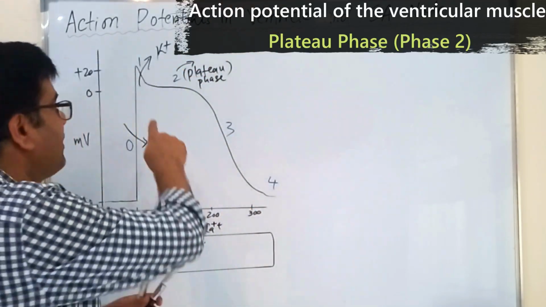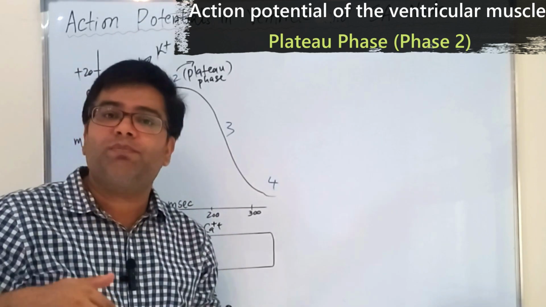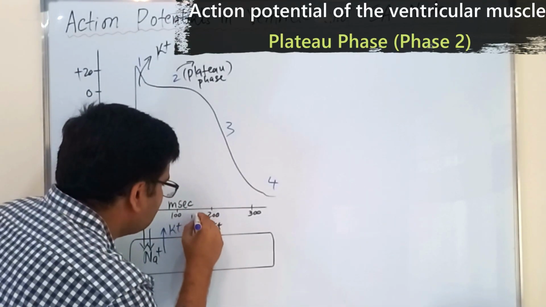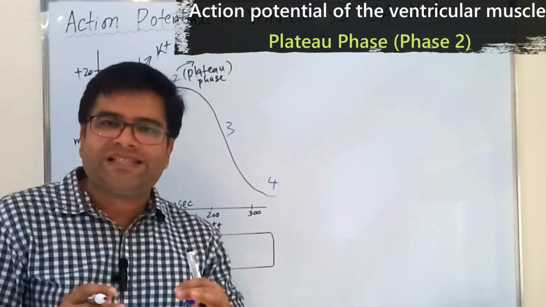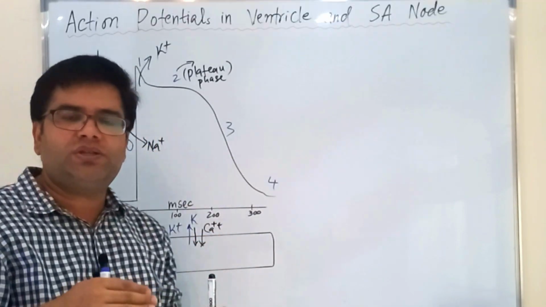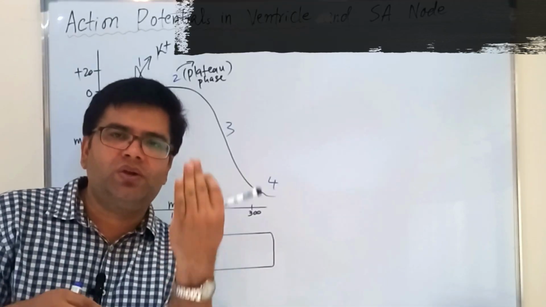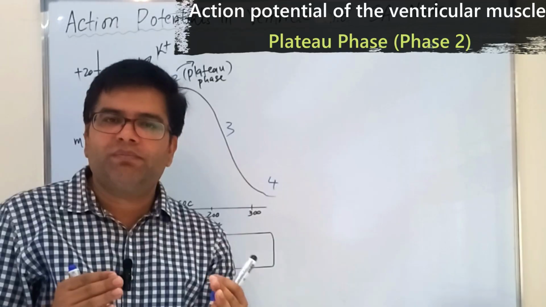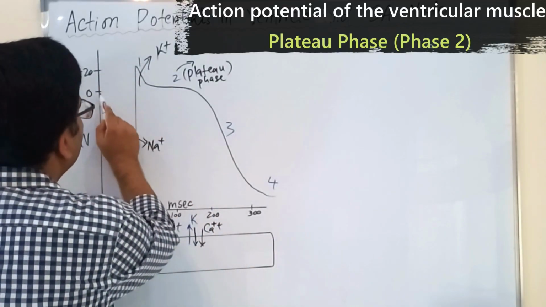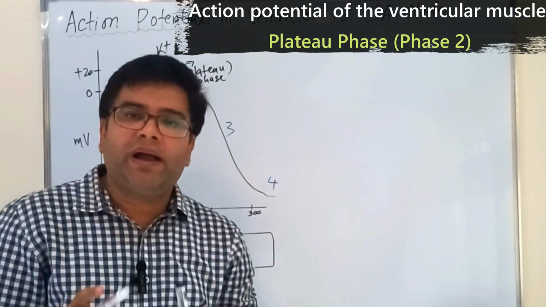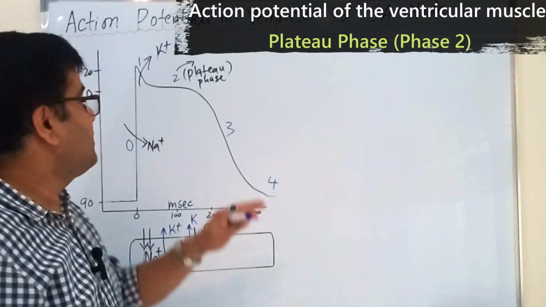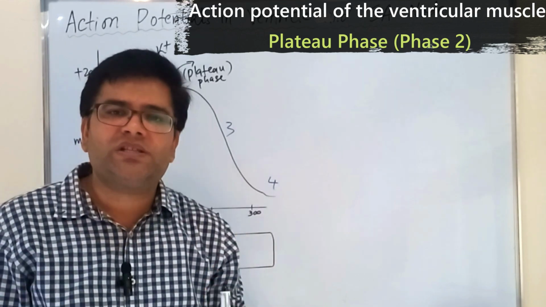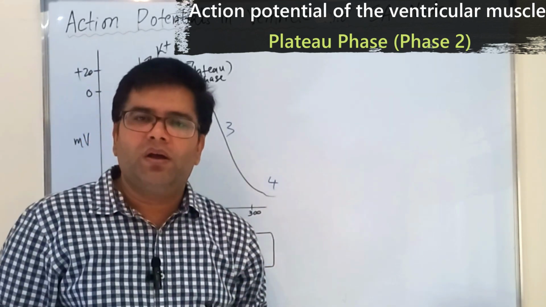It is because during the plateau phase, not only is calcium coming into the cell, but some potassium is also leaking from inside to outside. So this potassium, leaking from in to out during phase 2, is balancing the calcium which is entering the cell. Potassium, a positive ion, leaving from in to out, and calcium coming from out to inside, these two ions balance the membrane potential. That's why the membrane potential stays almost at the 0 level. But keep in mind, this plateau is part of depolarization. This is not part of repolarization. Rather, this plateau is part of depolarization, and this is responsible for prolonging the action potential of a ventricular muscle fiber.